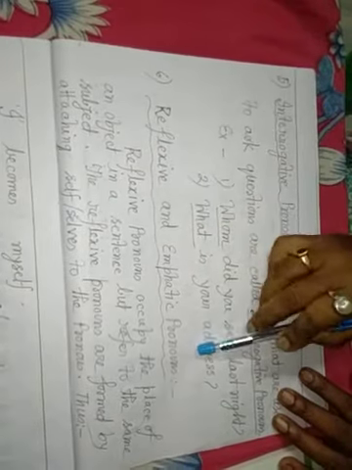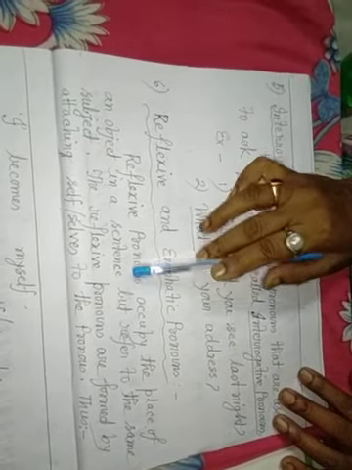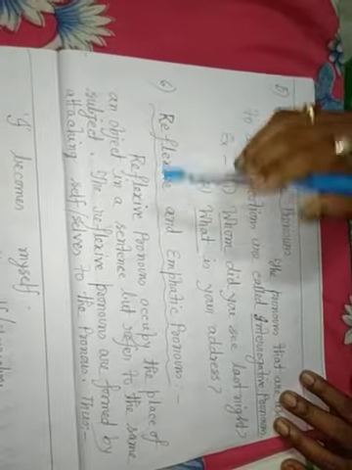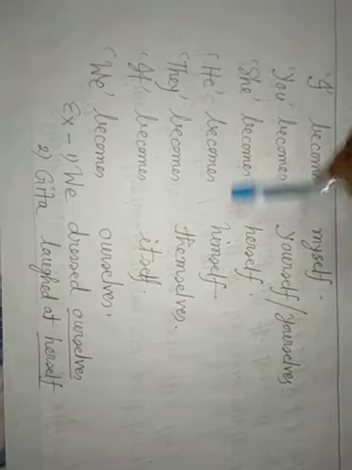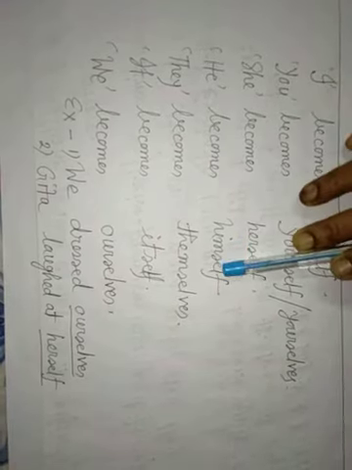Reflexive and emphatic pronouns. Reflexive pronouns occupy the place of an object in a sentence but refer to the same subject. The reflexive pronouns are formed by attaching -self or -selves to the pronouns. Thus, chart: I becomes myself. You becomes, singular, yourself, plural, yourselves. She becomes herself, he becomes himself, they become themselves, it becomes itself, we become ourselves.